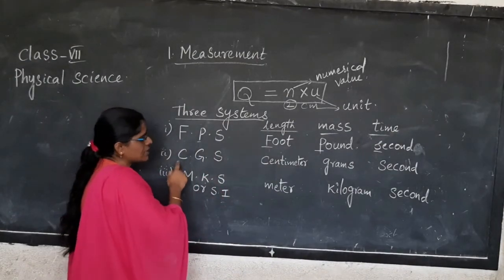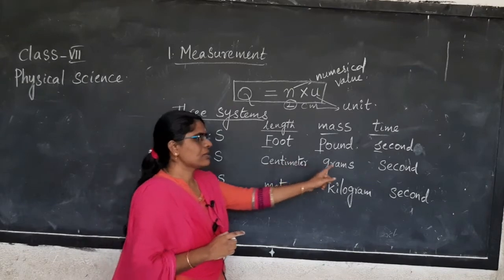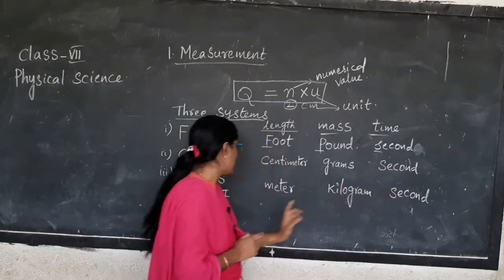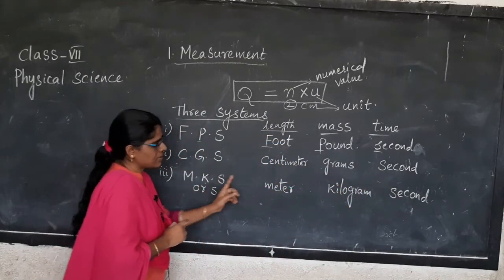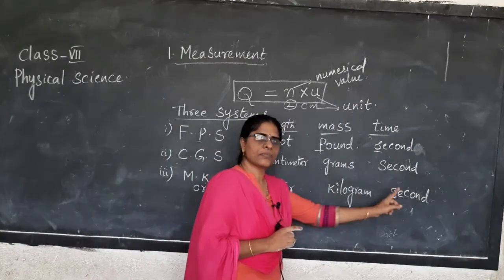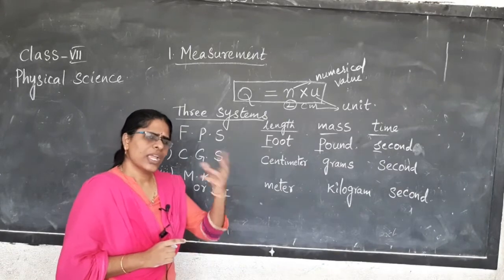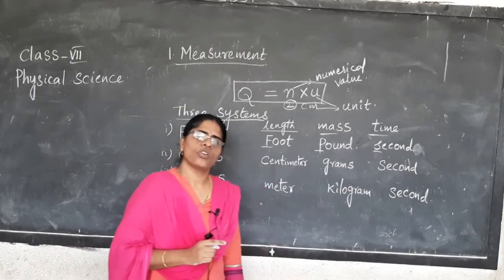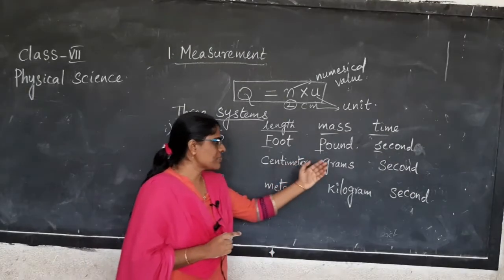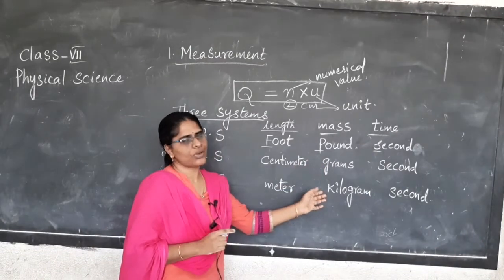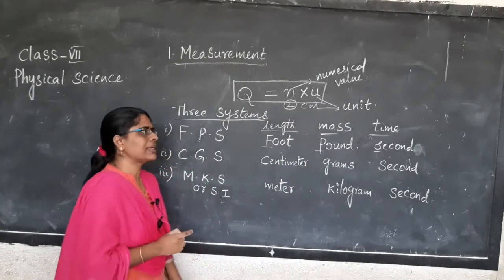Now, CGS is centimeter, gram, second. MKS is meter, kilogram, second system. That's why anywhere you observe all the physical quantities, sometimes you will be seeing in grams and kilograms, centimeter and meter.